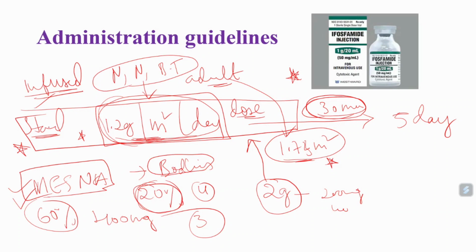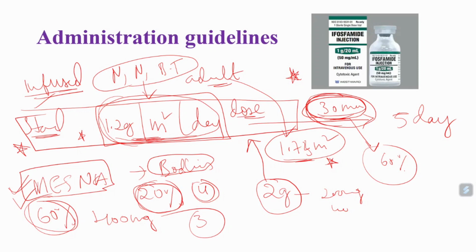Ifosfamide is given only once a day, infused over 30 minutes because it is an irritant. Once it is infused, mesna should be given immediately. 20% mesna should be given once, and every 4 hours it is given 3 times, making it 60%. Up to 60% of mesna should be given for cyclophosphamide and also for ifosfamide.